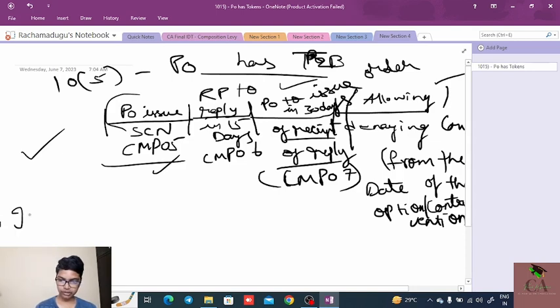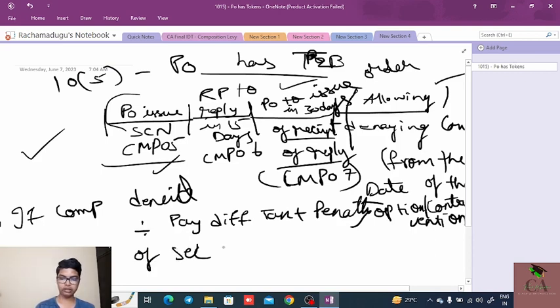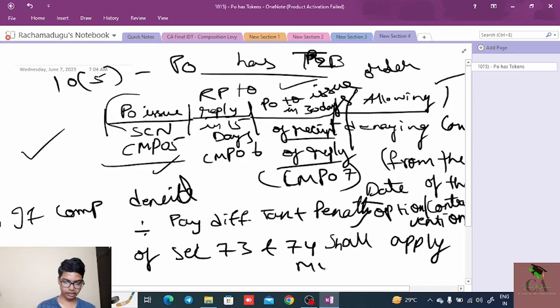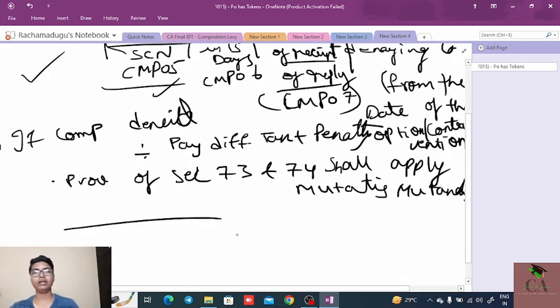And if composition is denied, he needs to pay differential tax plus penalty, and the provisions of sections 73 and 74 shall apply, mutatis mutandis. Sections 73 and 74 of the GST Act tell about the interest and penalties. So here they will be applicable.